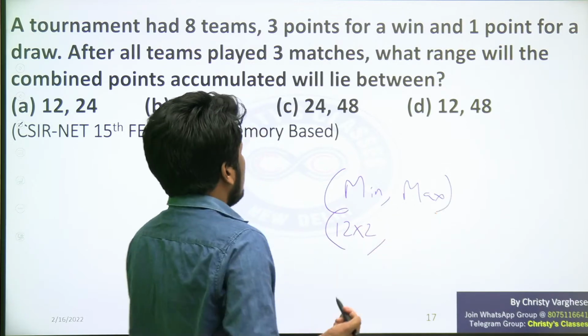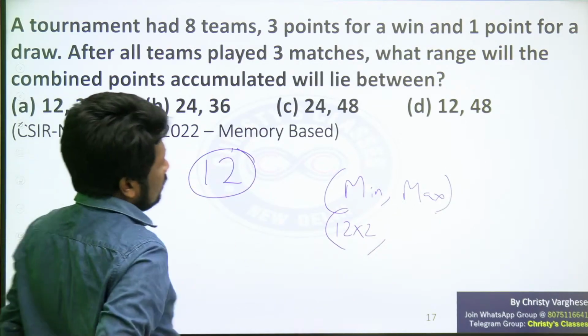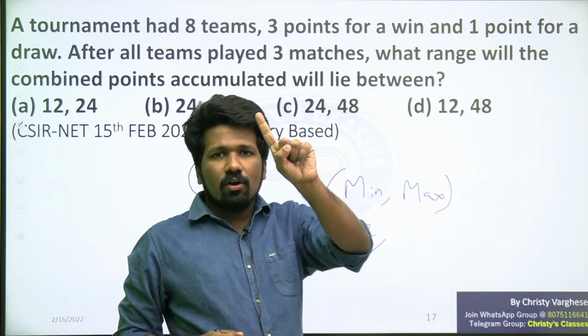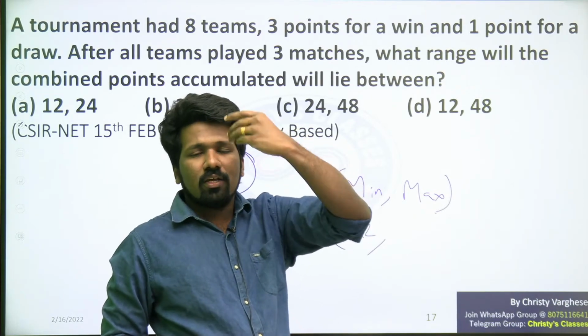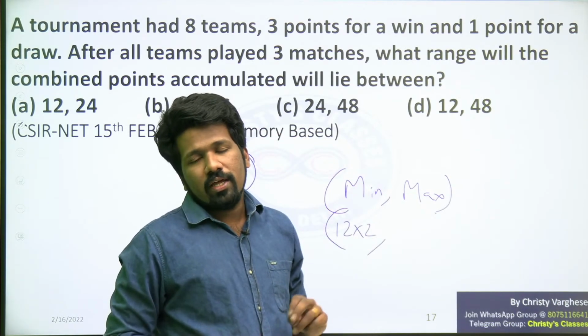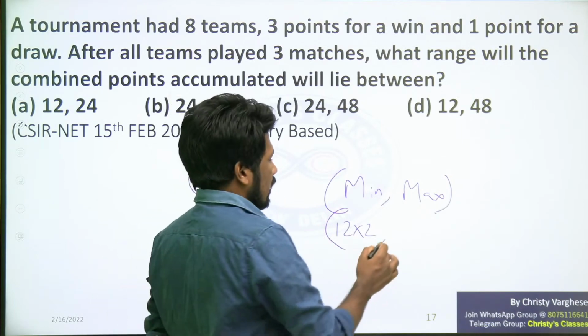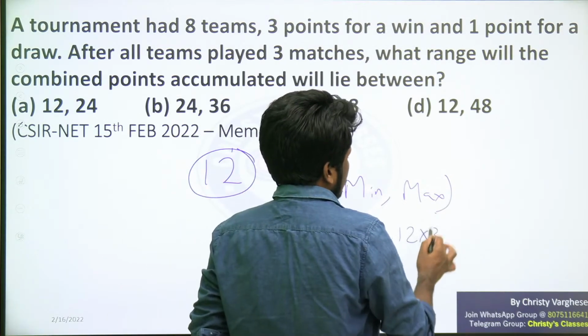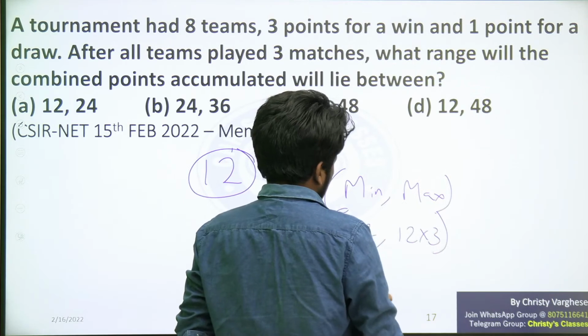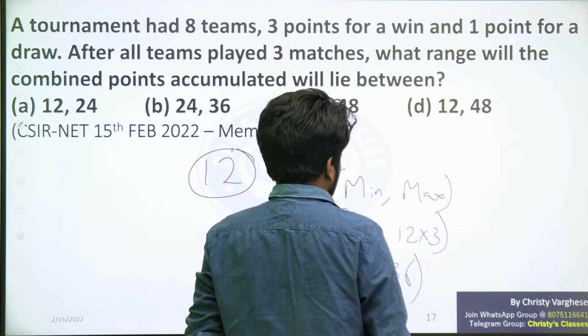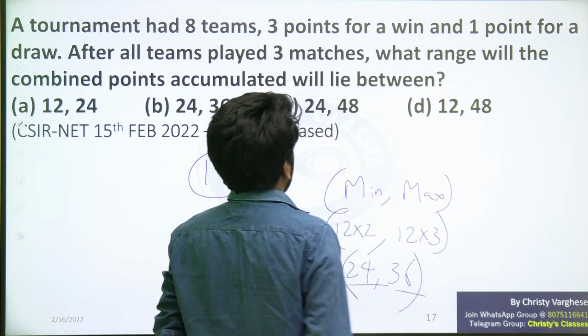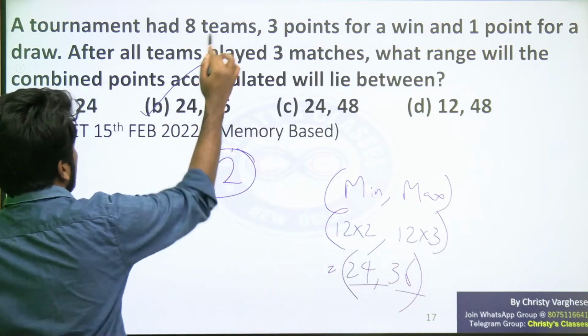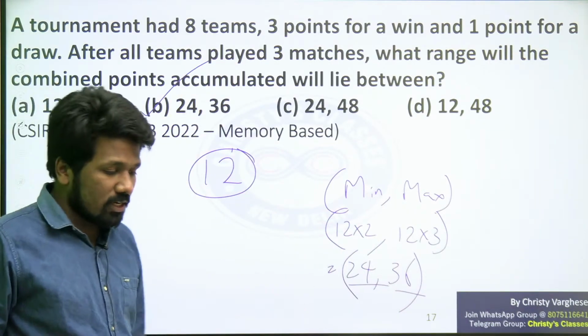And maximum will be how much? In the 12 matches, every match, one winner only should be there. It should not be a draw. Then in every match, 3 points total are accumulated. So 12 into 3. So 24 will be the minimum value, 36 will be the maximum value. So if this is the question, 24, 36 is the answer.